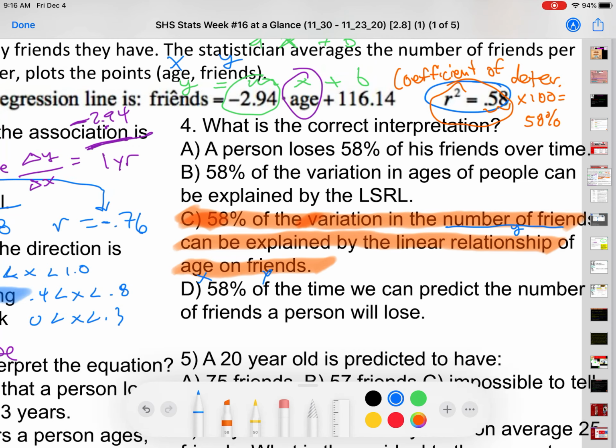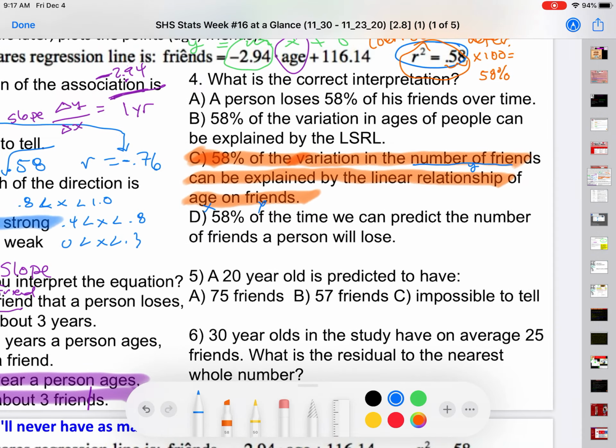It's not awesome, the least squares regression line. It's not great. It's not good. It's okay. 60% is okay. It's kind of iffy, and it's not bad. It's not super bad, or I wouldn't use it, but it's okay.